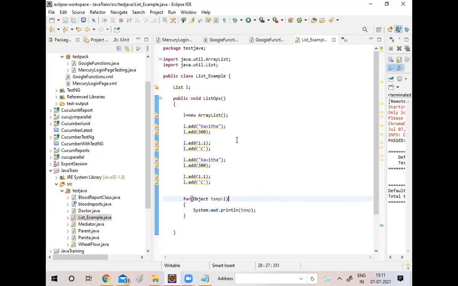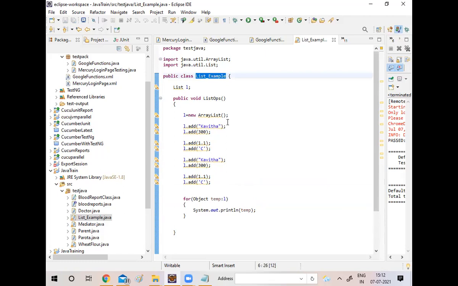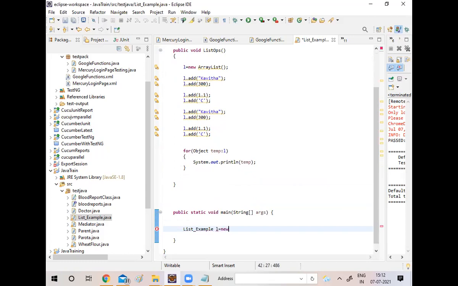Okay, now how can I access this particular method? For example, here is my functionality. How to access this particular one? Just go to the class, create the object equal to this one.